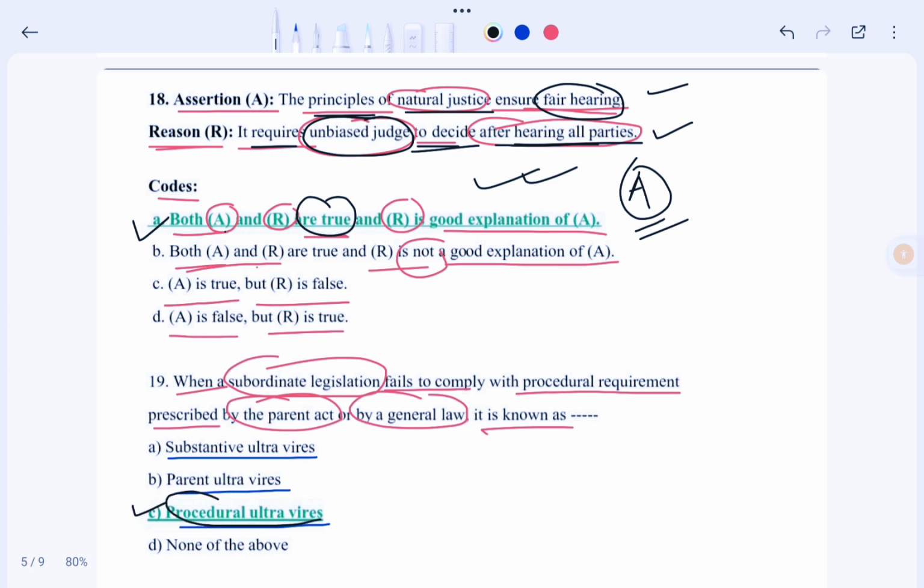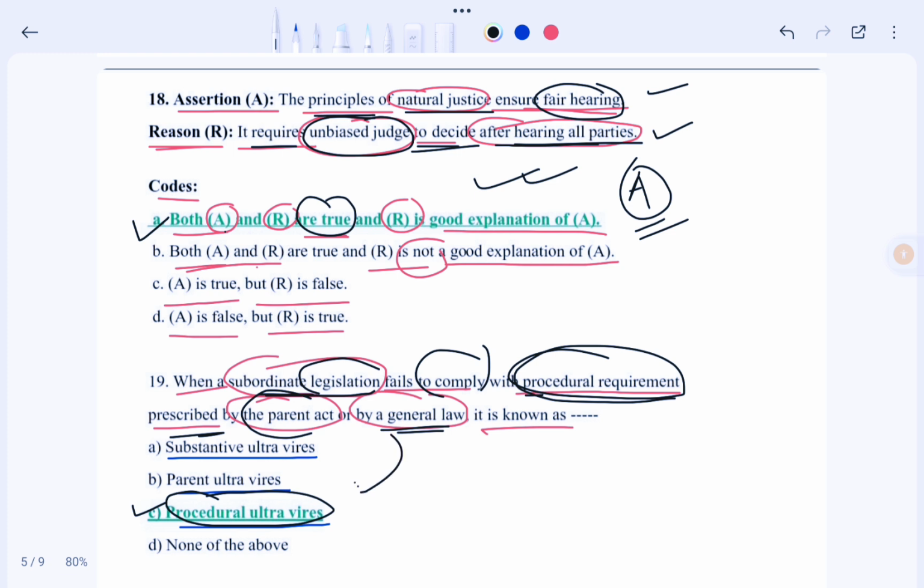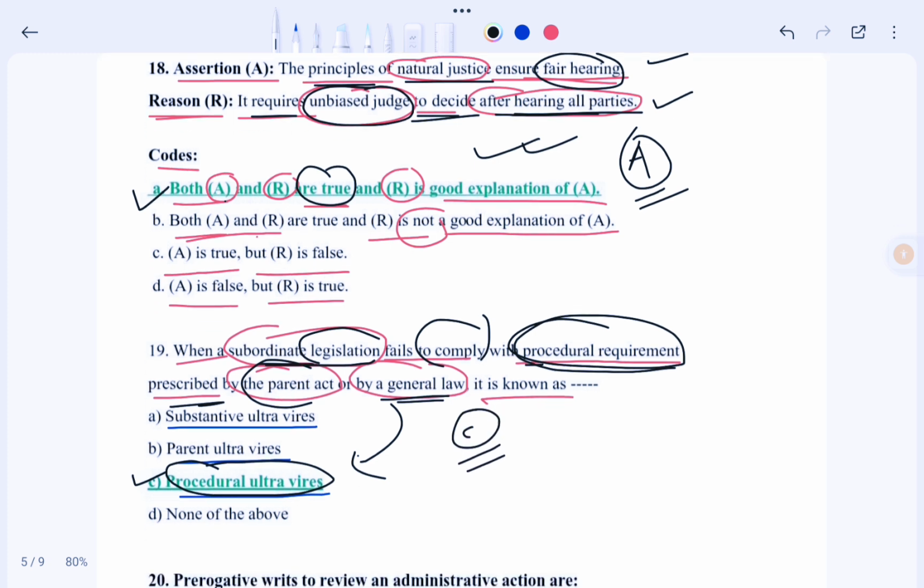That means procedural ultra vires. That means if any subordinate legislation fails to comply with the procedural requirement, whatever procedural requirement is prescribed by the Parent Act or general law, then it is known as, or it is called, procedural ultra vires. Okay, so in this case, our correct option would be option C. Okay, so now moving to the next question.